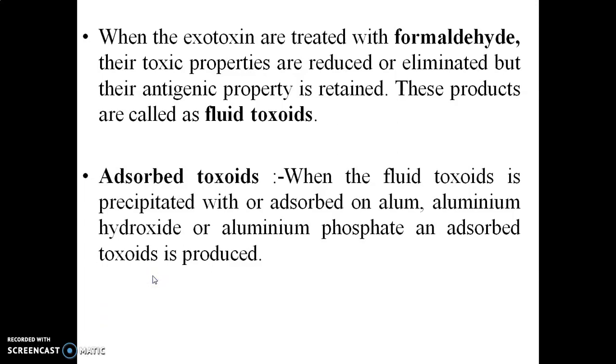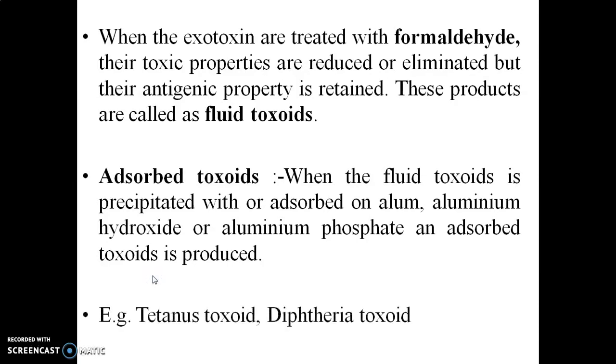Then these fluid toxoids are precipitated or adsorbed on aluminium hydroxide or aluminium phosphate. Whatever adsorbed products are produced are known as adsorbed toxoids, and these possess the antigenic property. For example, tetanus toxoid and diphtheria toxoid. So this is regarding the microbial sources of the crude drugs.